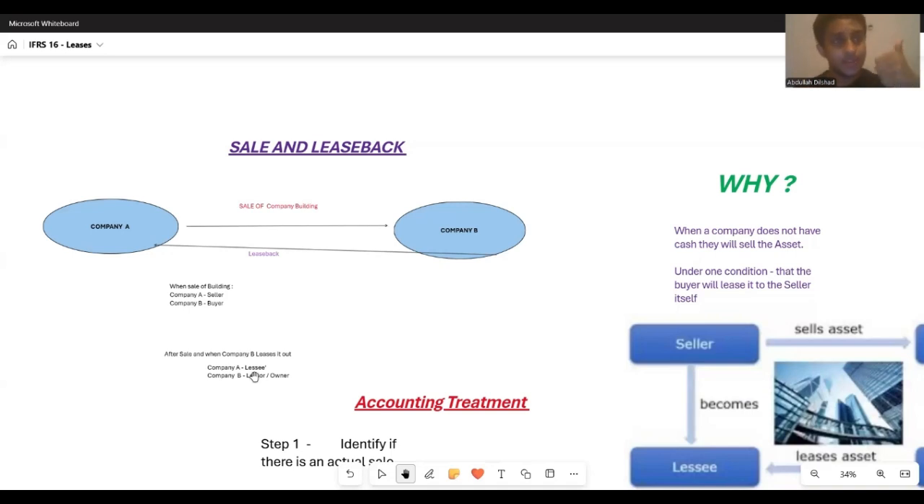This is the concept of sale and leaseback. First, you sell off your asset to a third party under a condition. Number two, the third party will be leasing it back to you. After that, you will be termed lessee and lessor from each company's perspective.